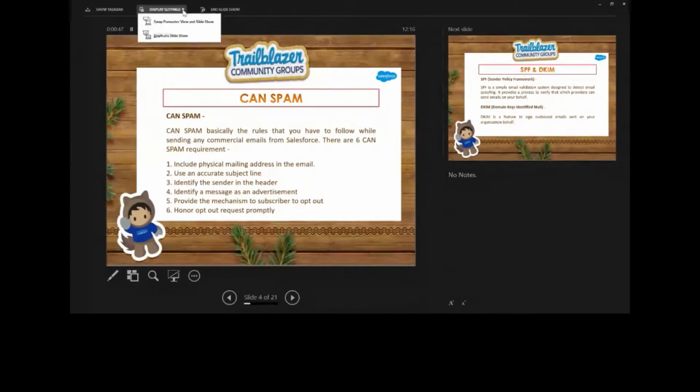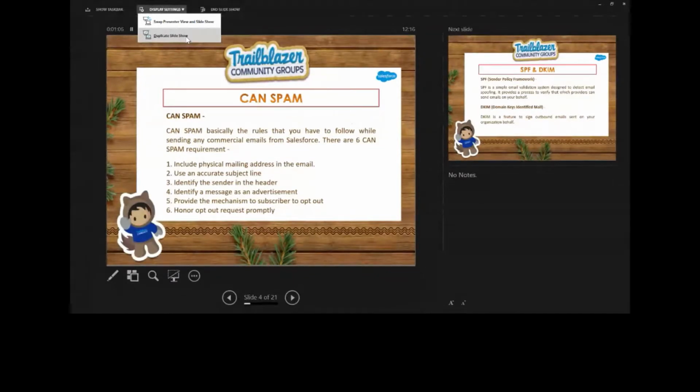First is including a physical mailing address in the email. In this part, you need to tell your recipients where you are actually located. You must have a valid physical postal address, a complete address with street, district, city, everything. Always make sure that you have a valid physical postal address.